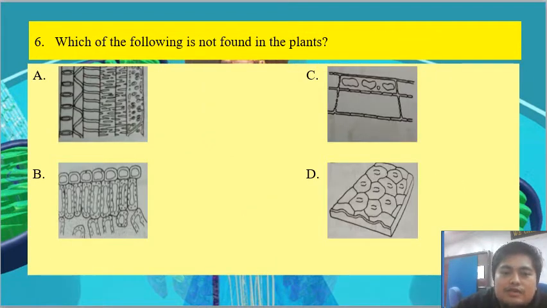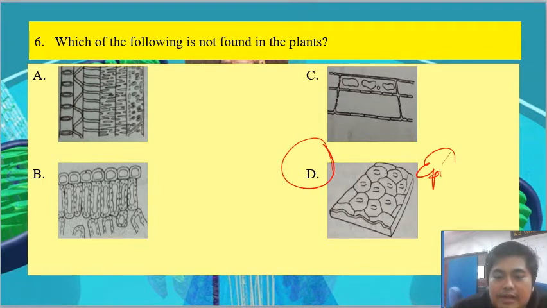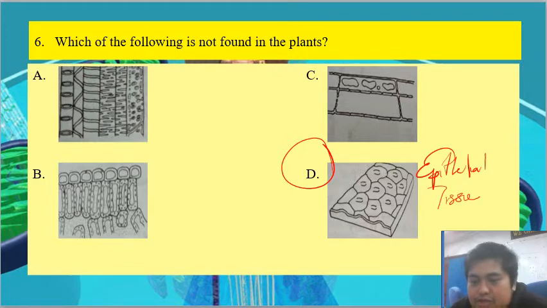Okay, which of the following is not found in plant? So obviously the answer is D, since this is the epithelial tissue. So which organ has this kind of epithelial tissue? This flat epithelial tissue belongs to the lung.